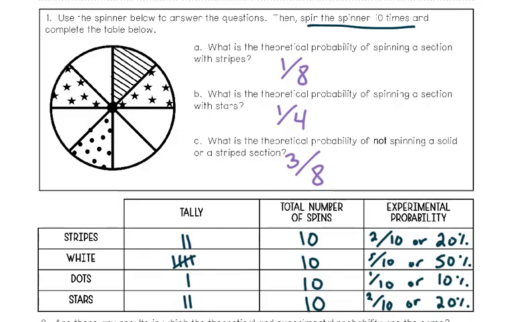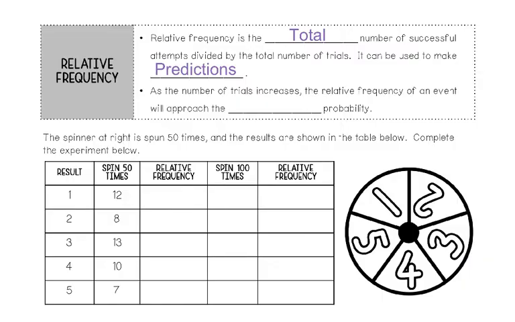That's the big takeaway for today. So that leads us into our discussion about relative frequency. Relative frequency is the total number of successful attempts divided by the total number of trials. It can be used to make predictions. When we're talking about relative frequency, we're talking about experimental probability.